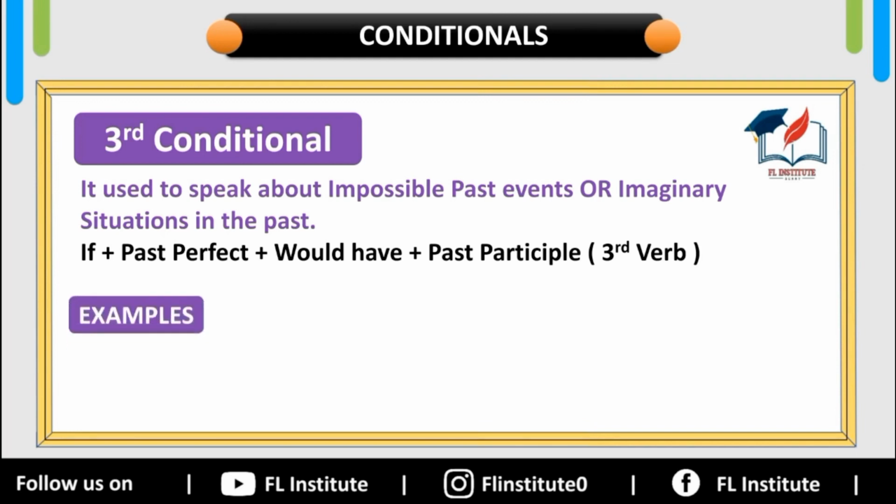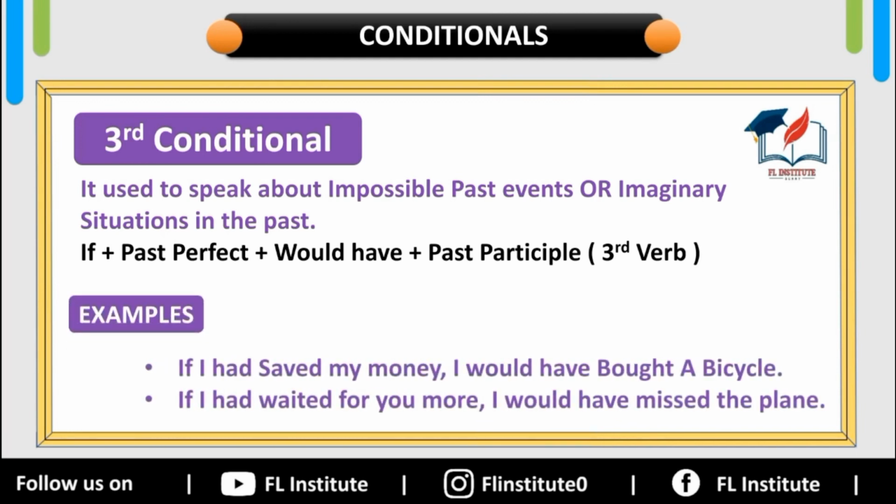For example, if I had saved my money, I would have bought a bicycle. It's a hypothetical situation in the past. It can't be changed because it happened in the past, it has gone. The last example is, if I had waited for you more, I would have missed the plane.